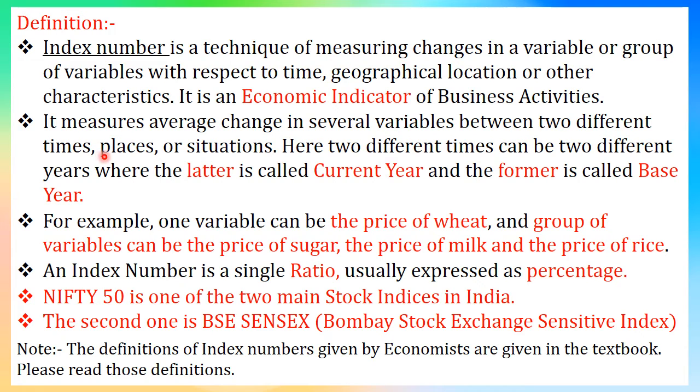Here, two different times can be two different years, where the latter is called the current year and the former is called the base year. And the variable can be the price of wheat, and the group of variables can be the price of sugar, the price of milk, the price of rice, etc. An index number is a single ratio usually expressed as a percentage. For example, Nifty 50 and BSE Sensex are the main stock indices in India.